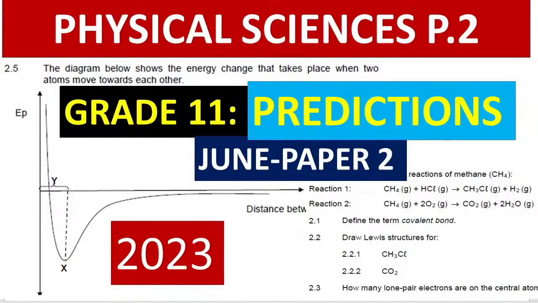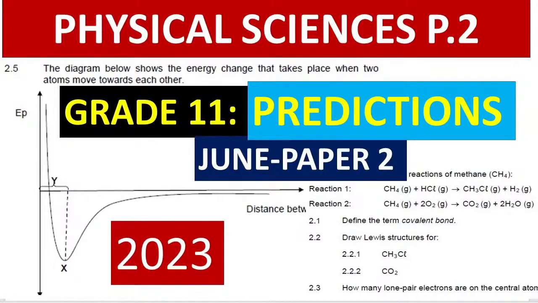You need to know the following. Number one, what you call a chemical bond. Because what you're going to be dealing with is going to be bonds. So at least you must know what you mean by a chemical bond. Don't forget that whenever you talk about a bond, you're talking about attractions. Yes, the force of attraction between different atoms. So please go to the paper when you know the definition for a chemical bond.